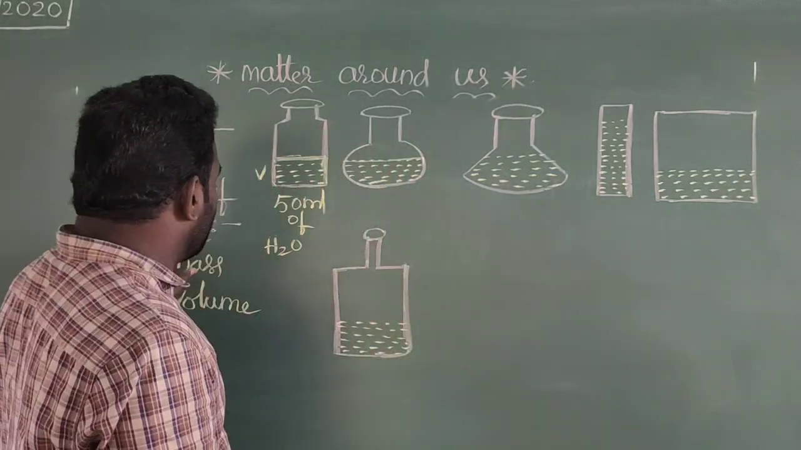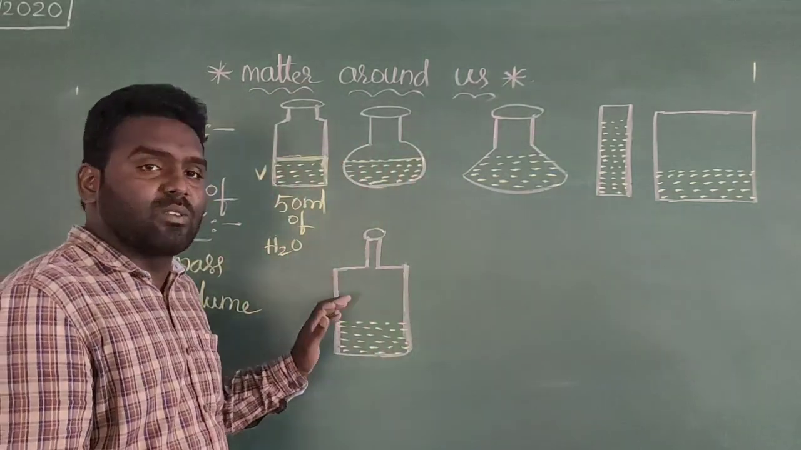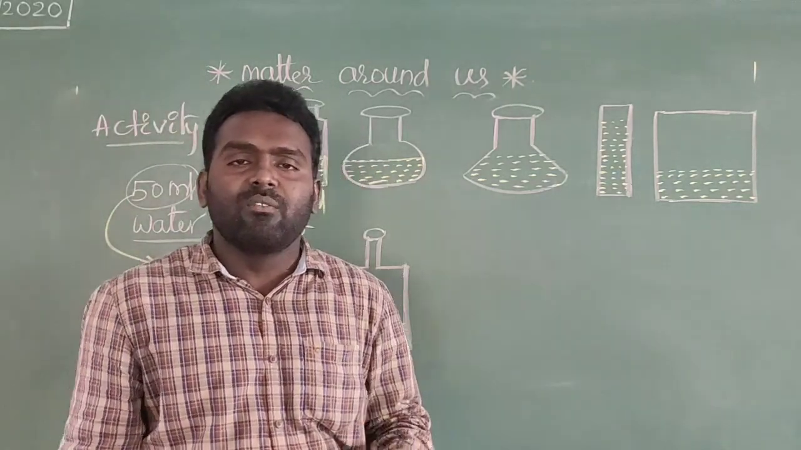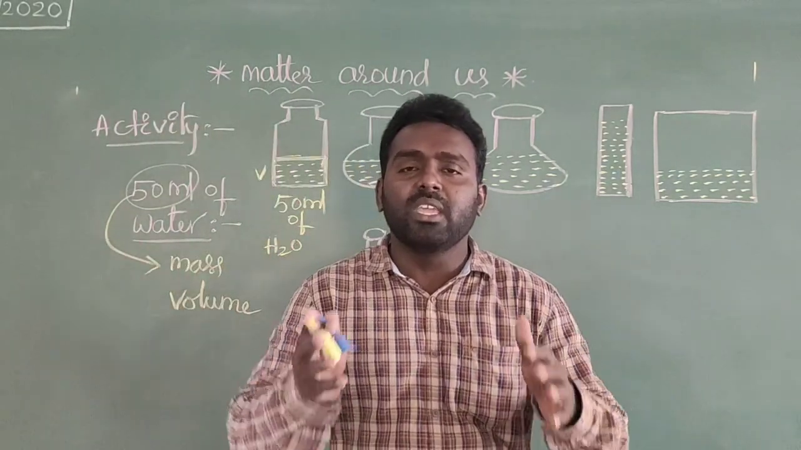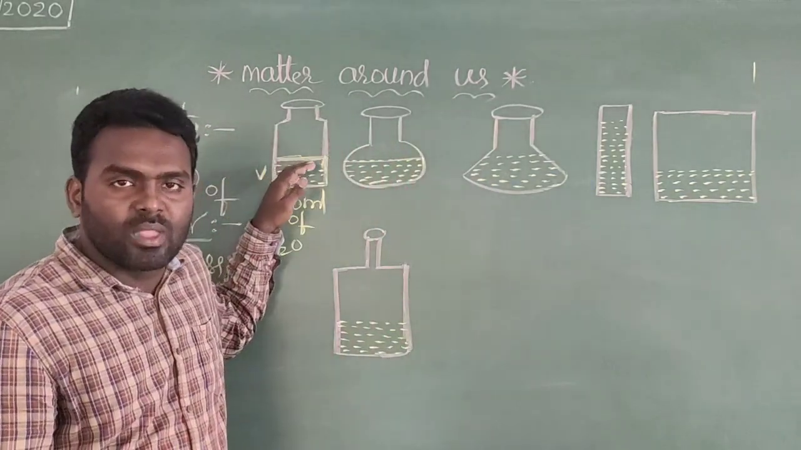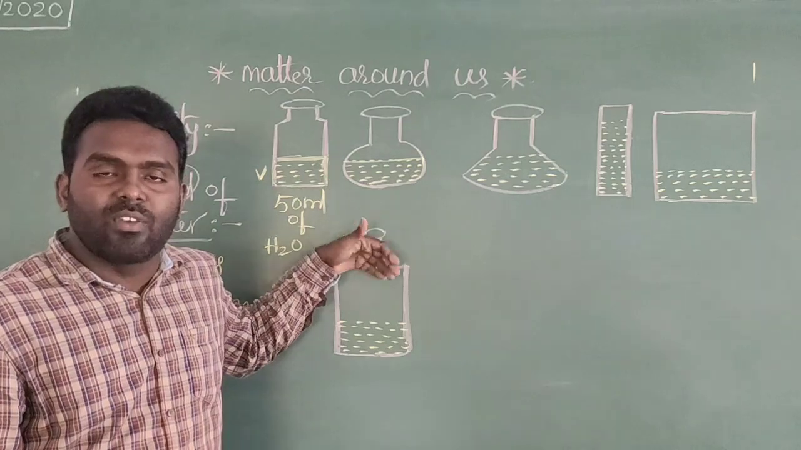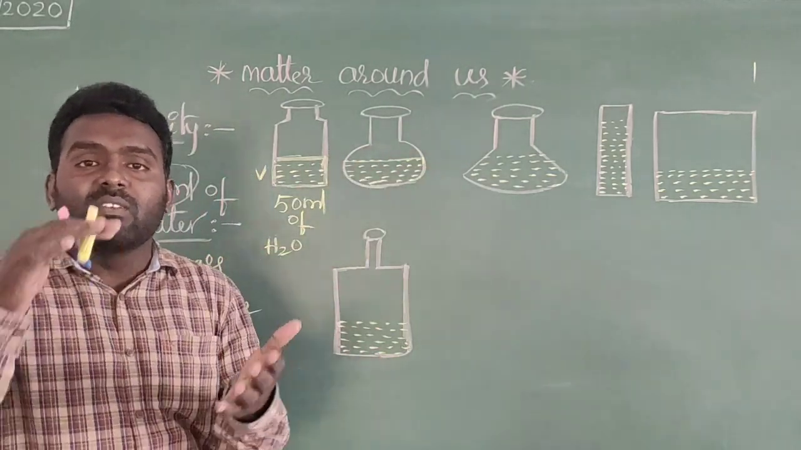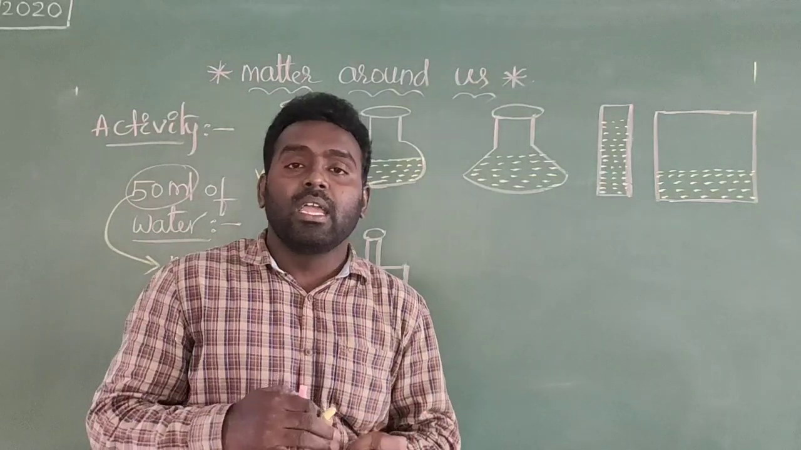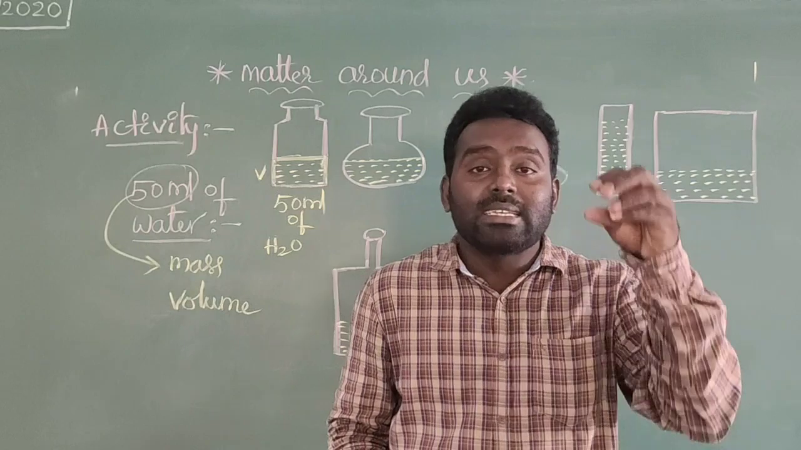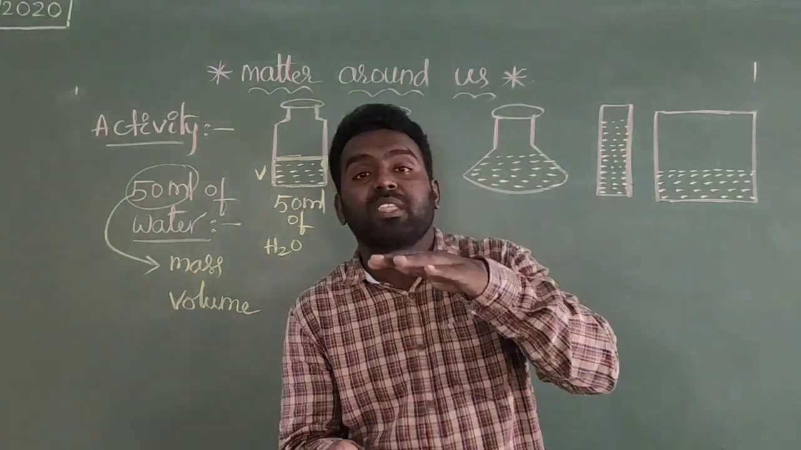By observing the mass and volume, here 50 ml is called the volume of the liquid. 50 ml is nothing but the volume of the liquid. So by pouring 50 ml of water into the different containers, it will take on different shapes. By pouring the liquid, its shape mainly depends on the shape of the container.